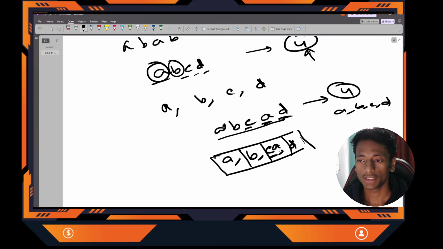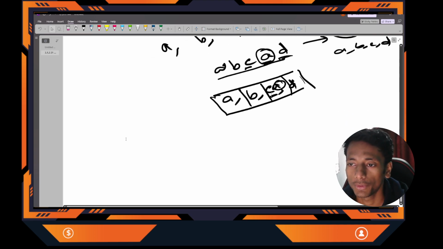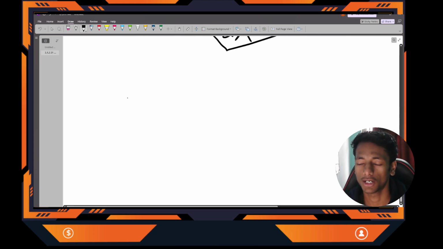Got it? If there is any repeated character, you can see that A is getting repeated, so I'll append this to the previous substring. Got it? I'll not create a new substring. I'll append this. Clear? So what will be our answer? Answer should be our unique. How many unique characters are present?